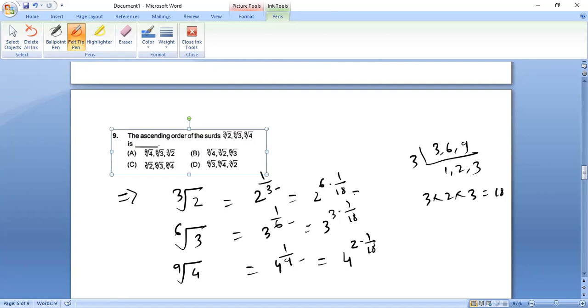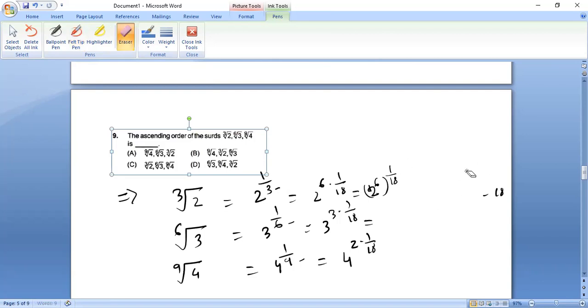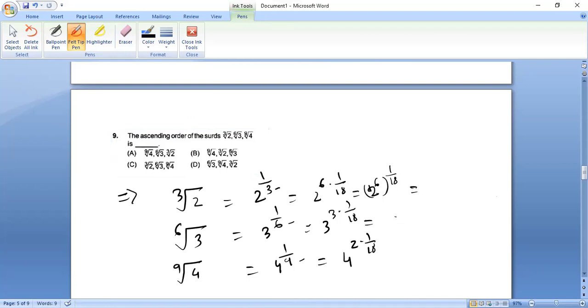Therefore, this I can write as 2 to the power 6 whole to the power 1 upon 18. This as 3 cube whole to the power 1 upon 18. And this as 4 square whole to the power 1 upon 18.